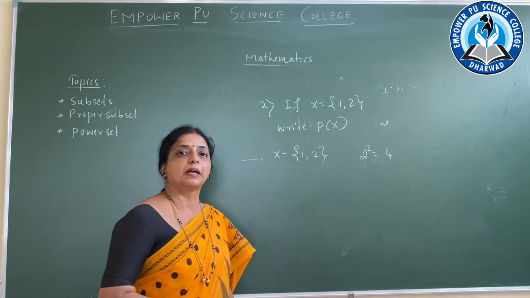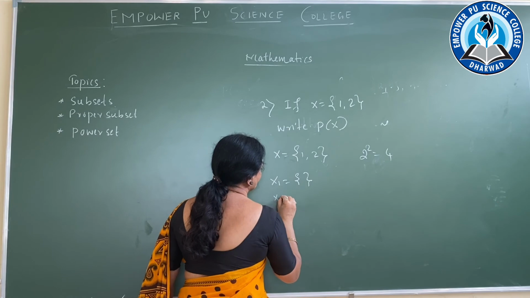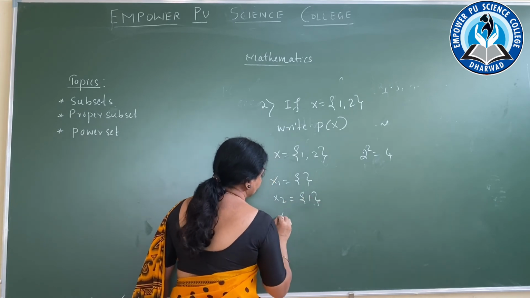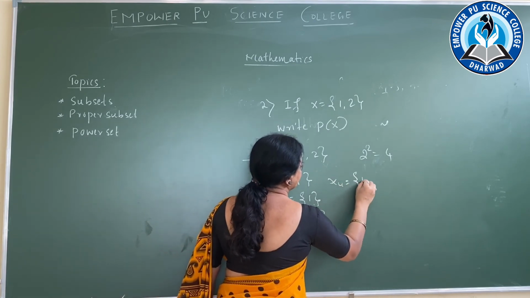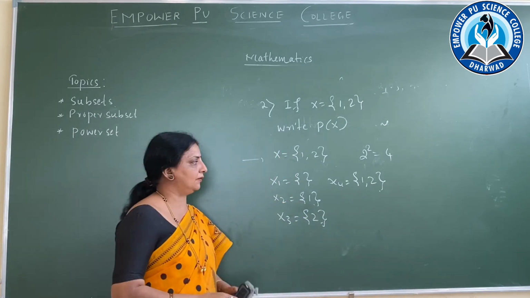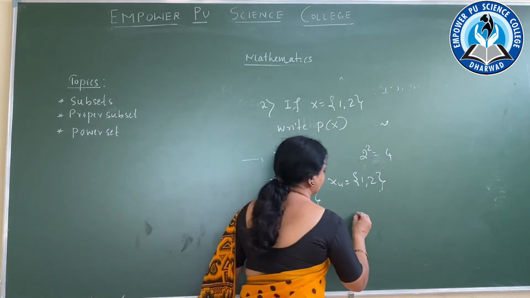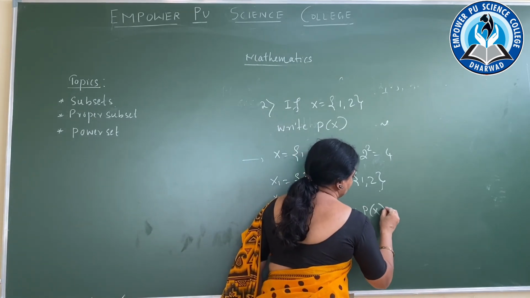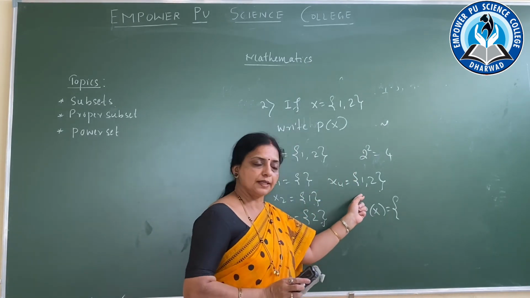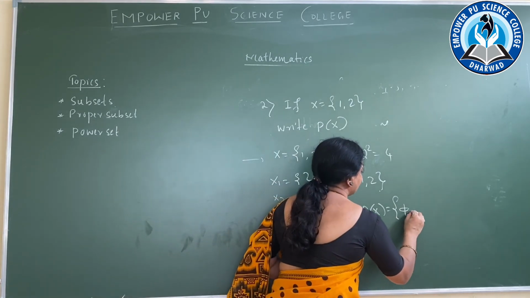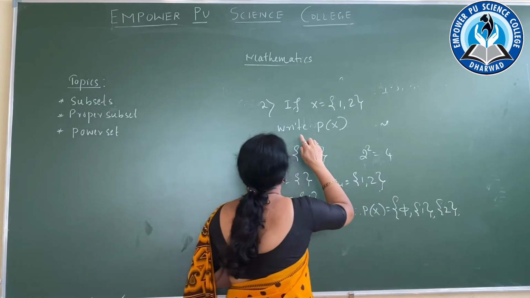How many subsets should be formed? 4 subsets. So x1 is equal to null, x2 is equal to singleton {1}, x3 is equal to singleton {2}, and x4 is the set itself. So I have to write the P of x. P of x is equal to the collection of all the subsets. So the first one is null, then {1}, {2}, then the x itself.